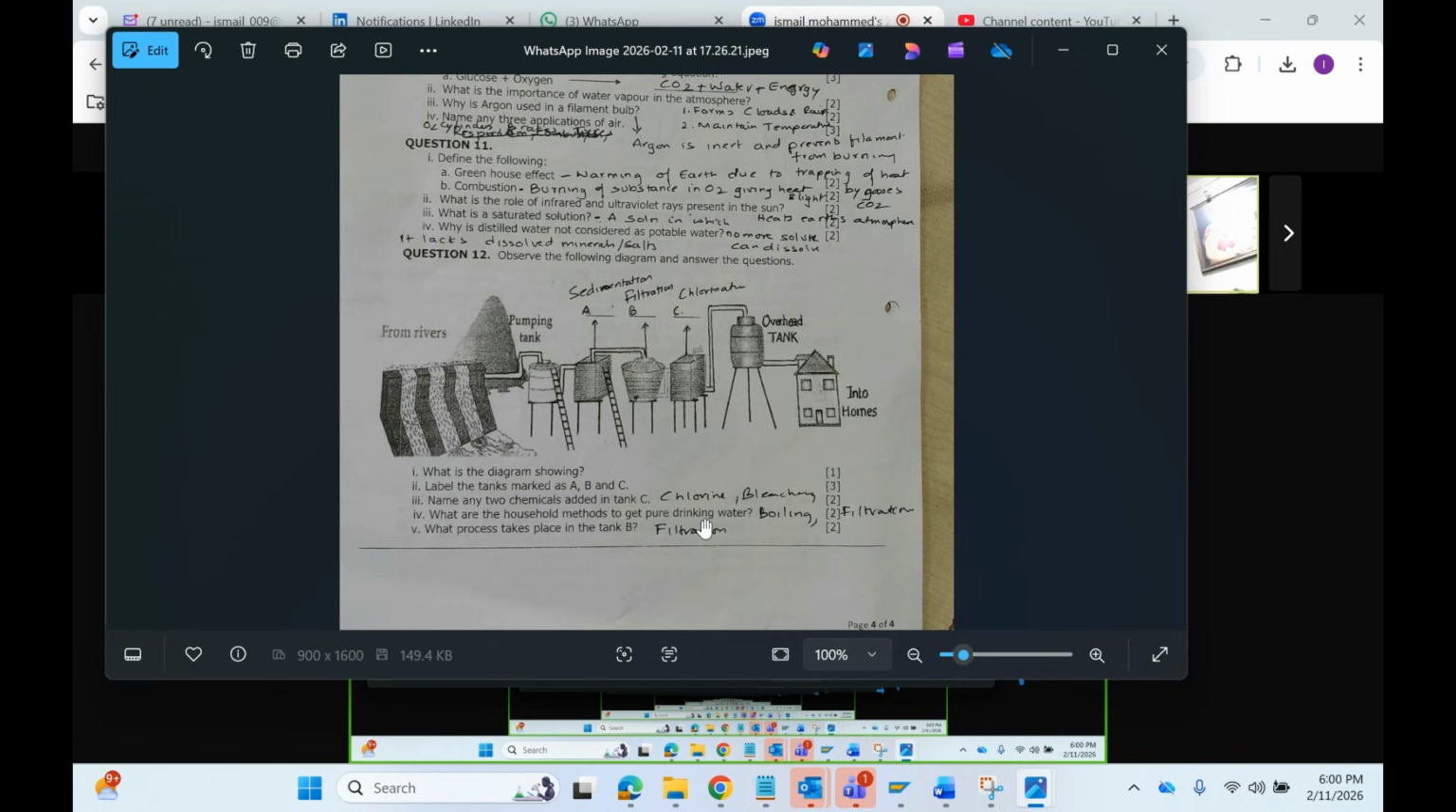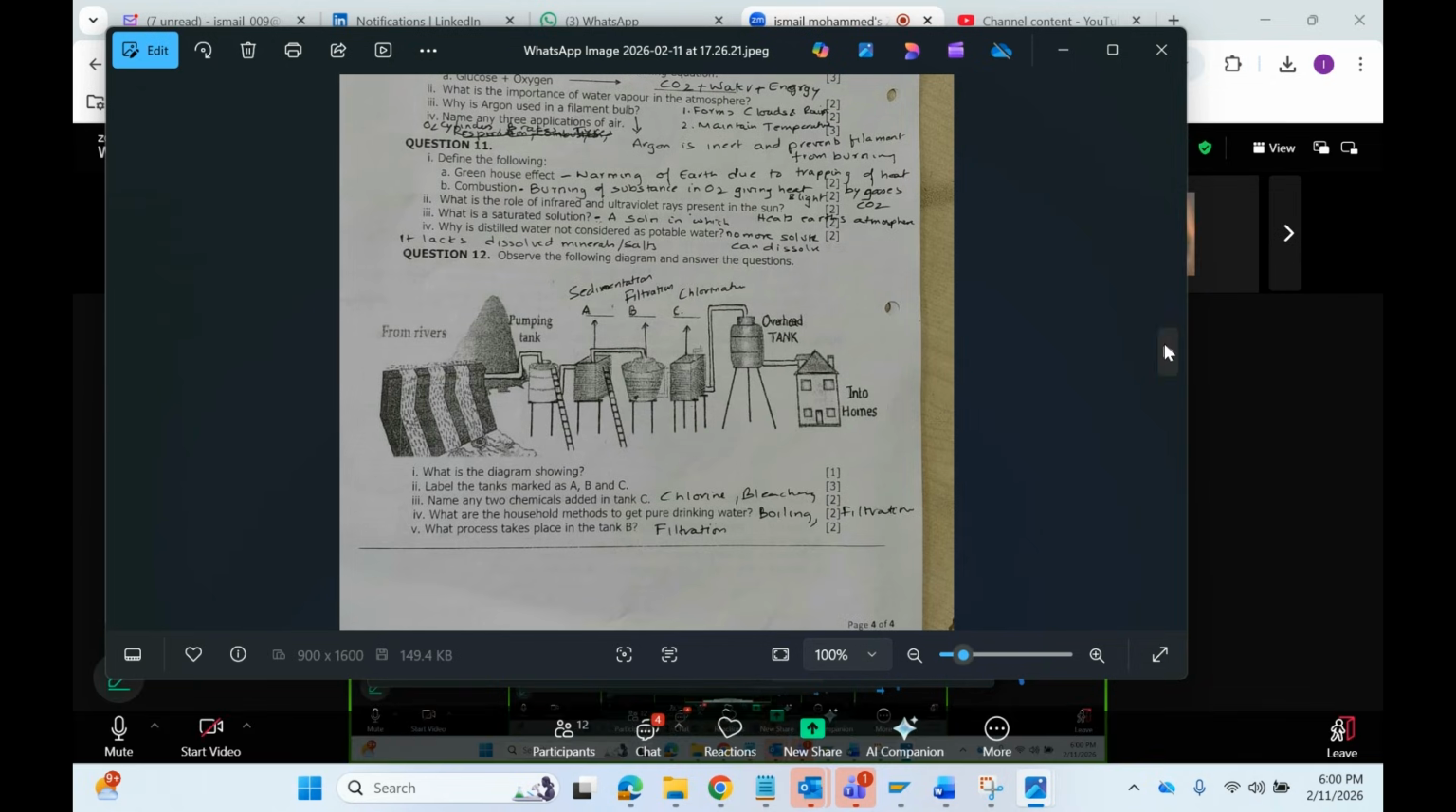What are the household methods to purify drinking water? You need to boil the water, and if possible, you need to filter that water using some filters that are available in the market. Next one, what process takes place in B? That is filtration. Clear with this one? Yes or no? Please answer. Okay, we go to the next one.